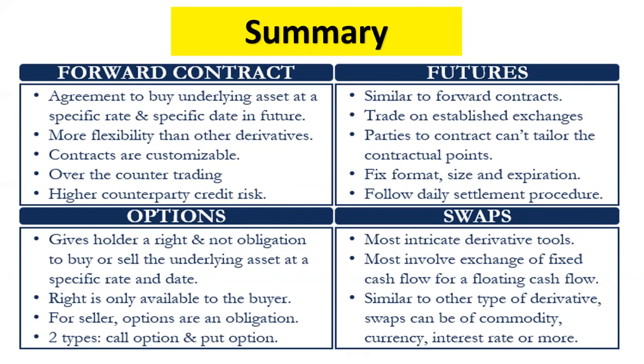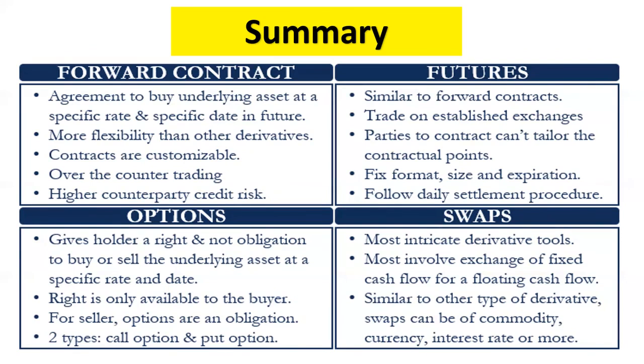In case of option, we have discussed just two types of option, call and put. Only the right is available, with no obligation for the holder, while the seller has an obligation. The option gives the holder the right, not the obligation, to buy or sell the underlying asset at a specific rate and date.